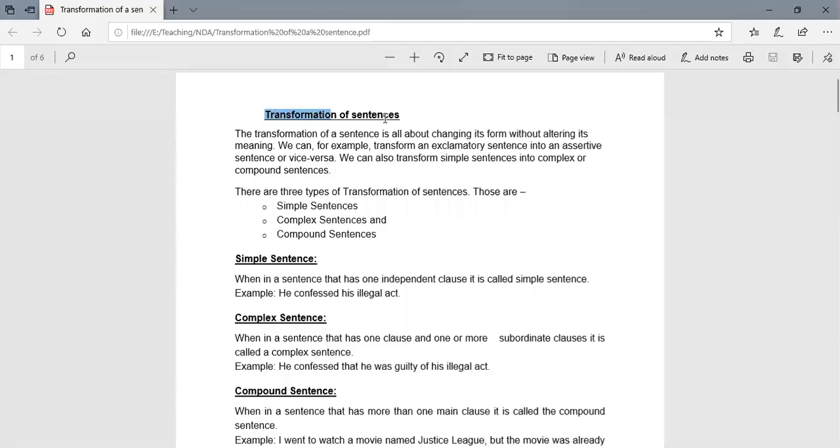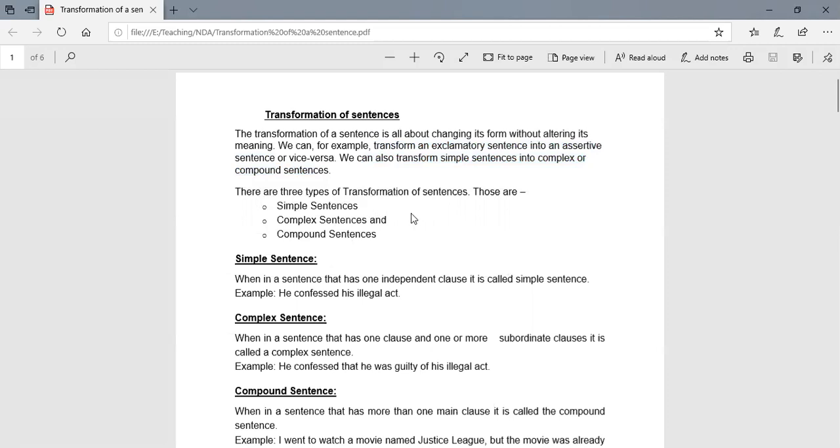Okay, the topic for today is transformation of sentences. Do we understand what is transformation of sentences? The transformation of sentences is about changing the form without altering its meaning. So, changing a sentence from interrogative to exclamatory or in any other way, right? So, this is transformation. For example, transform an exclamatory sentence into an assertive sentence or vice versa. We can also transform simple sentences into complex or compound sentences.